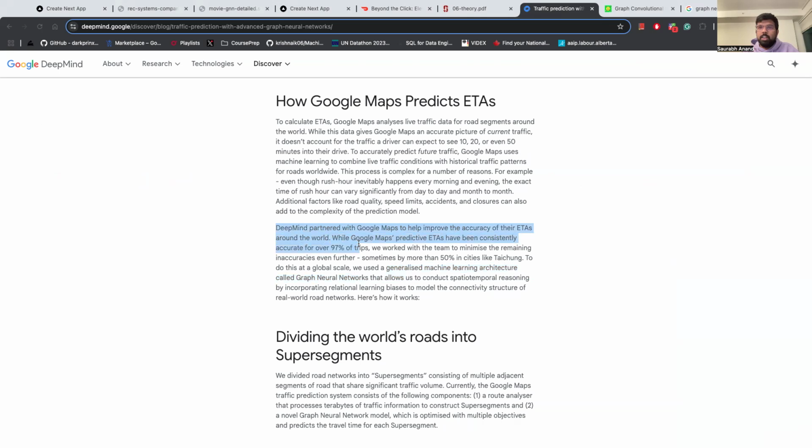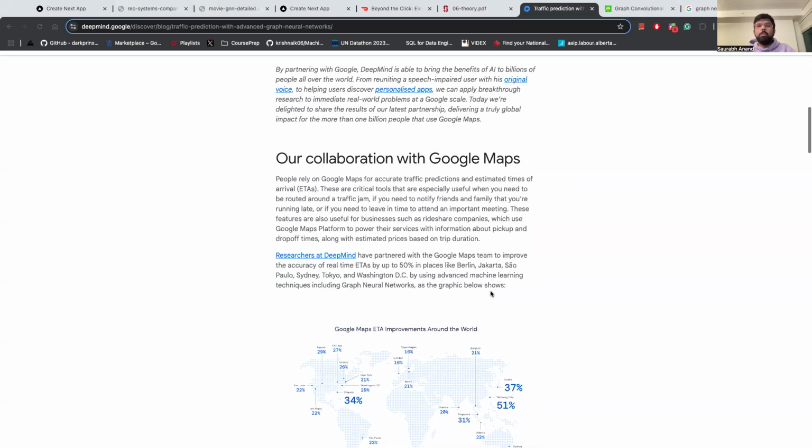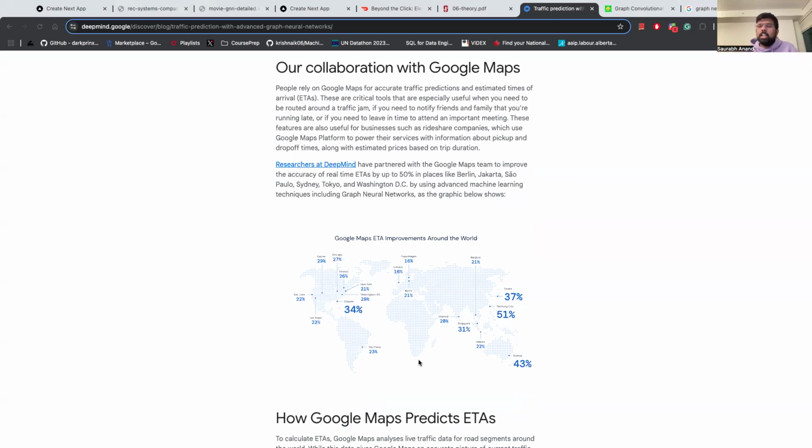While Google Maps predictive ETAs have consistently been accurate for over 97% of trips, we worked with the team to minimize the remaining inaccuracies further, sometimes by more than 50%. Right? And they say that to do this at scale, we use a generalized machine learning approach called graph neural networks, which allows us spatio-temporal reasoning, right? So they have used graph neural networks to increase their ETA prediction accuracy.